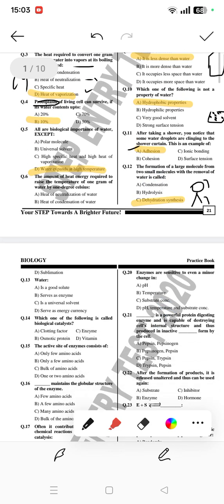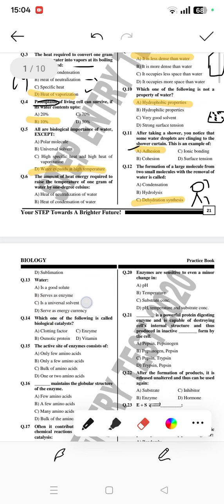Then, water is dash. What is a good solute? Serves as an enzyme, universal solvent, serves as energy currency. So energy currency simply is about ATP. ATP is the energy currency which is made in mitochondria, the cristae, some structures in that. But if you see other options like serves as enzymes, here protein serves as enzyme. Some proteins are basically enzymes. Enzymes simply are biological catalysts which speed up the reaction. So serves as enzyme and serves as energy currency are both the wrong options. C option says it's a universal solvent.